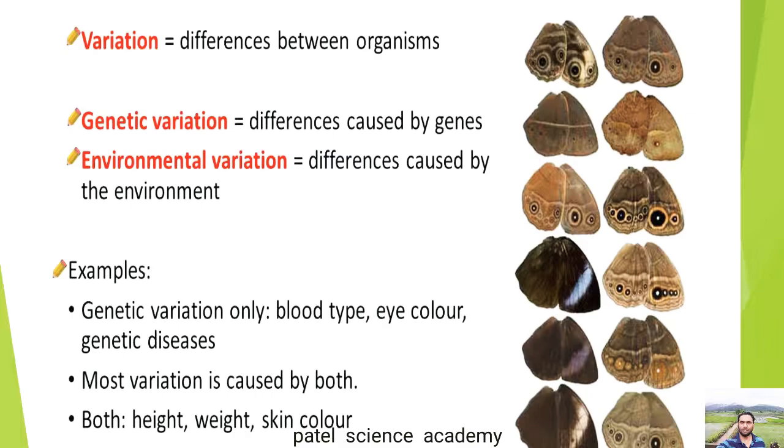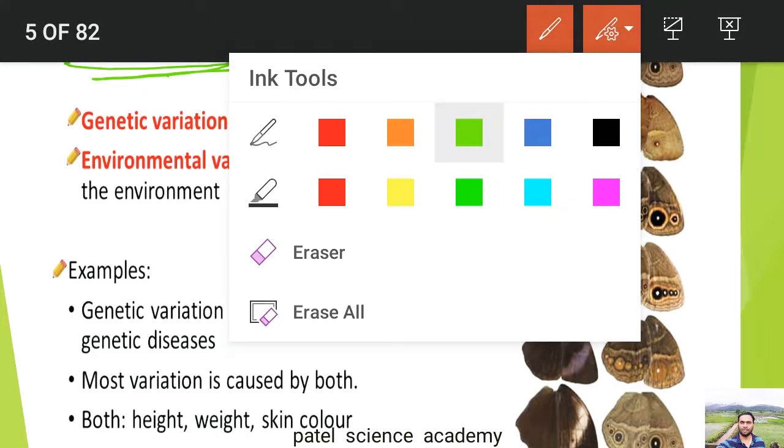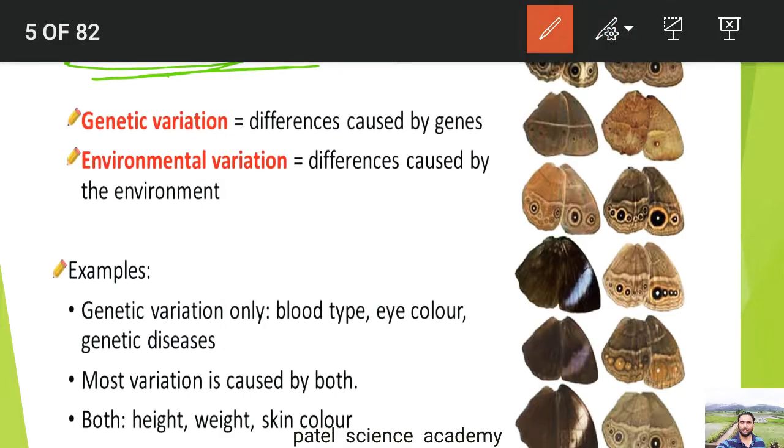So why is that 100% similarity not there? The differences between organisms in their characters, that is actually the variation. So variation means the differences in the characteristics. Why are the characteristics not 100% similar? Because of the variation. Variation may be genetic, variation may be environmental. Genetic variation is the differences caused by the genes, and environmental variation is the differences in the characteristics caused by the environment. So dear students, don't be confused.